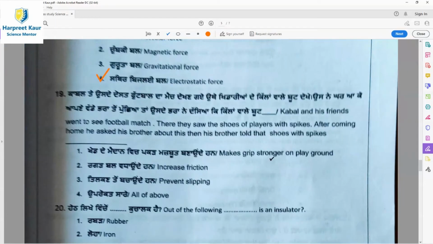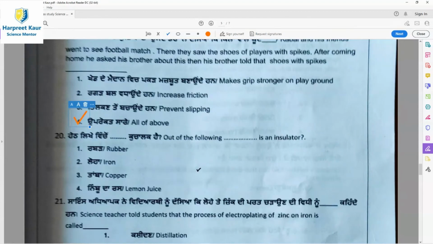Then question 19. Kabul and his friends went to see a football match. There they saw the shoes of players with spikes. After coming home, he asked his brother about this. Then his brother told him about shoes with spikes. What do shoes with spikes do? Option 1, makes grip stronger on the playground. Second, increase friction. Third, prevent slipping. So all these three are correct. So option 4, all of the above, is the right answer.